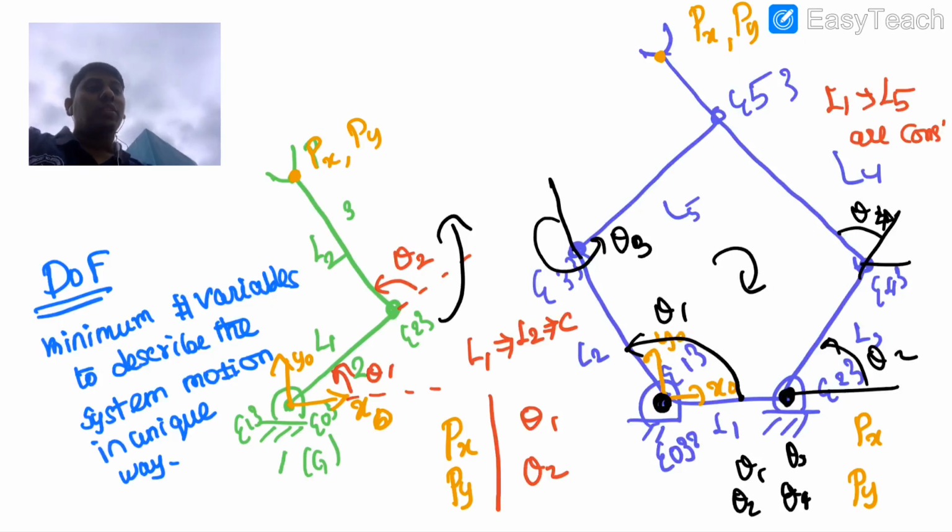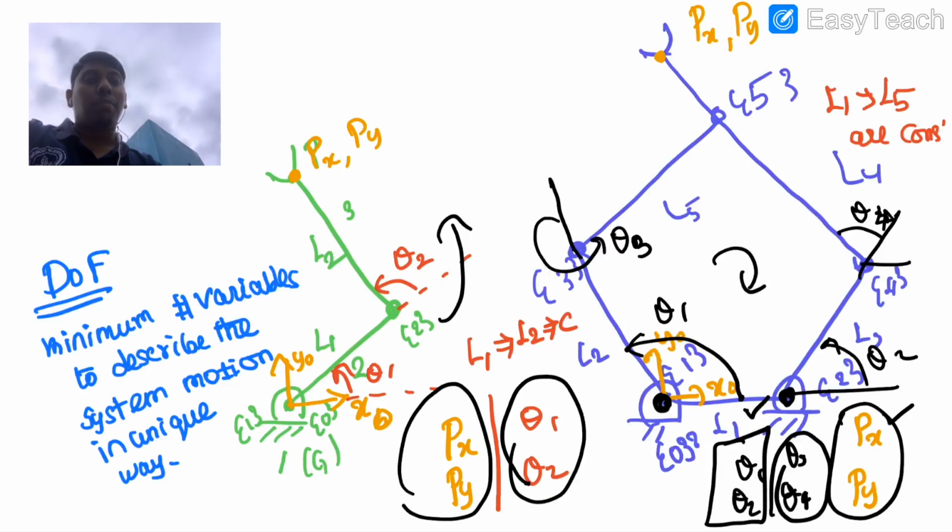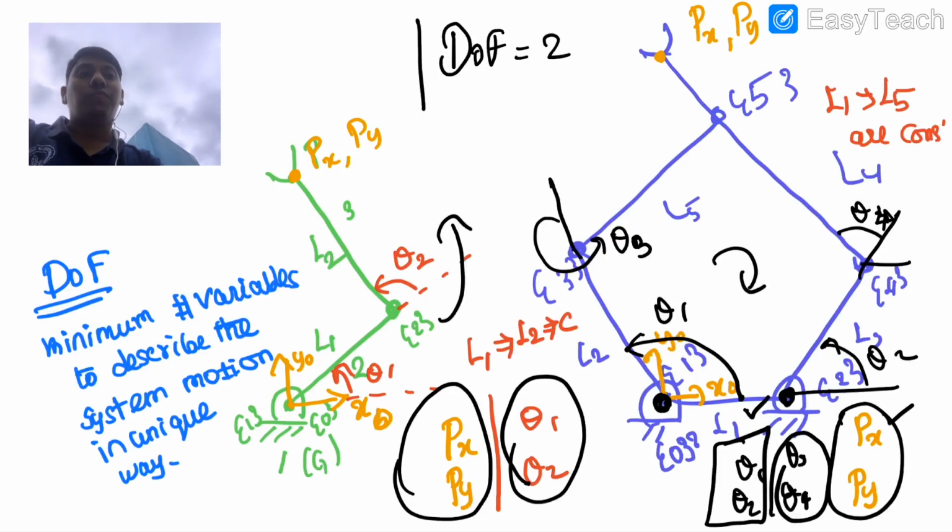Theta 3 and theta 4 are dependent variables with respect to theta 1 and theta 2. So here also the number of variables to describe this system in a unique sense is 2. Either I can write px and py directly, or theta 1 and theta 2. So the degree of freedom is 2.